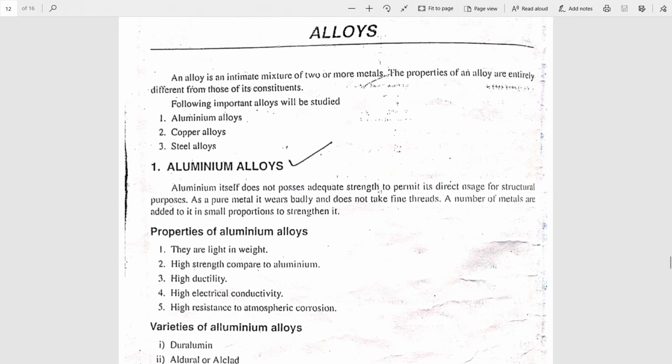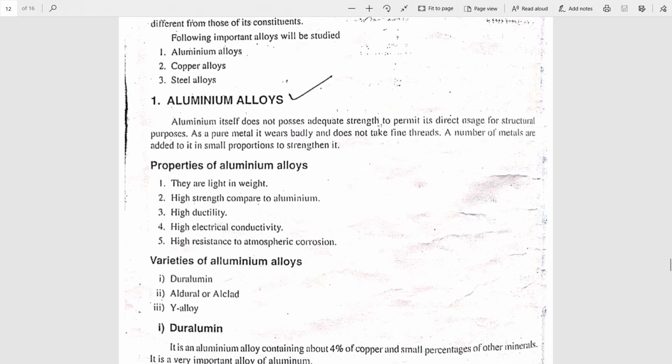Next, we'll move towards alloys. In this, you are going to discuss only three alloys: aluminium, copper and steel alloys, in brief. Aluminium alloys. There are three different aluminium alloys: duralumin, alderyl or alcad, and Y-alloy. For each one you should give the composition with one or two properties and one or two uses.